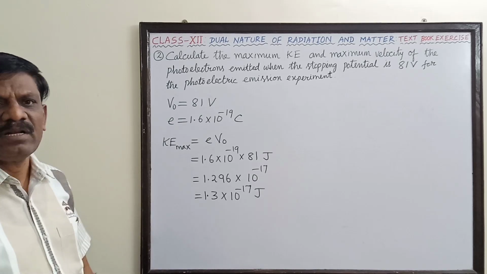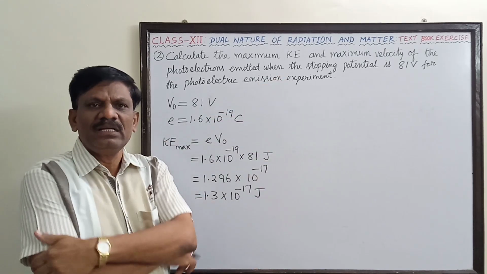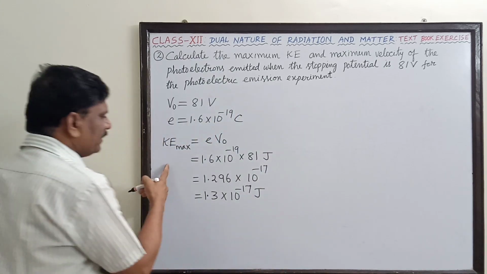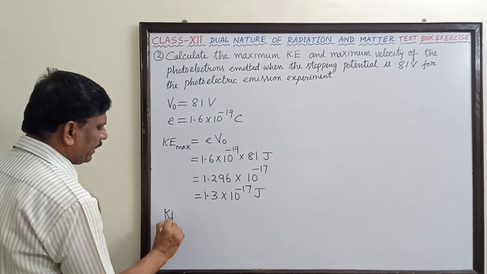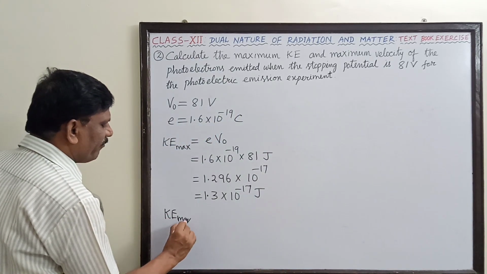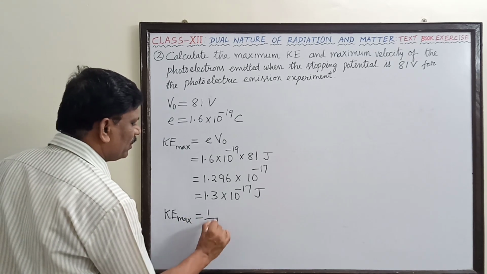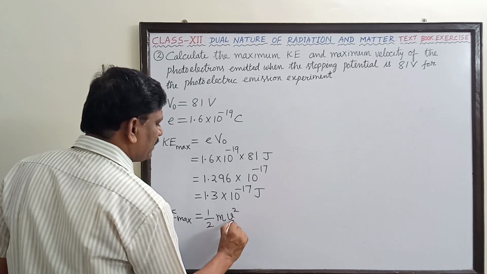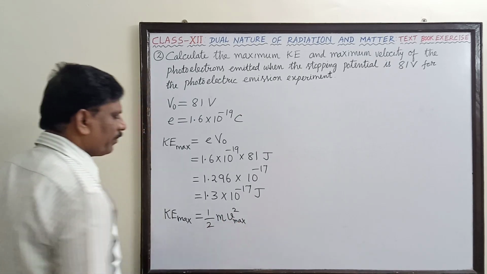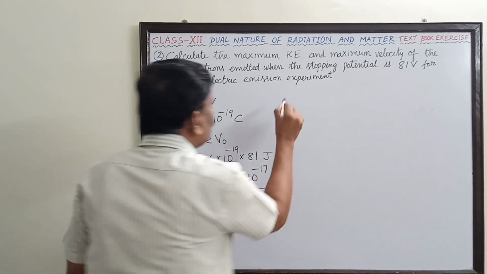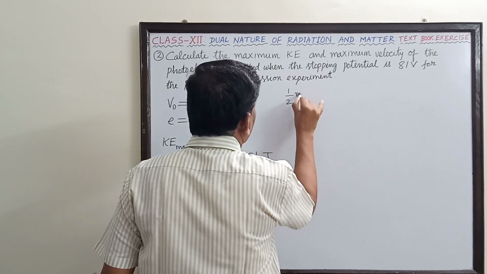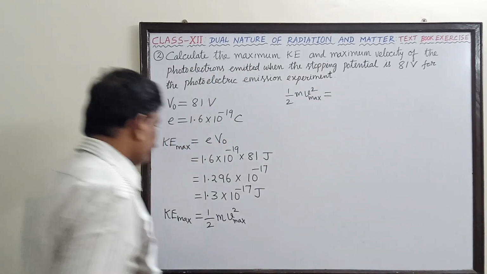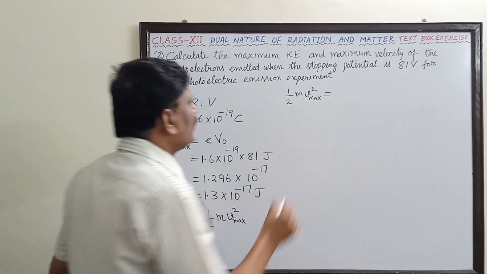From this we have to determine also the velocity of the photoelectron. So I can write this kinetic energy maximum also by formula as half into m, mass of the electron, into V square maximum. So half m V square maximum is equal to 1.3 into 10 power minus 17.